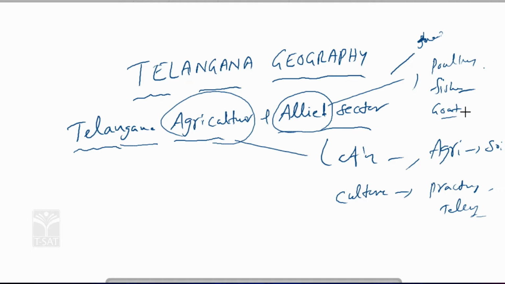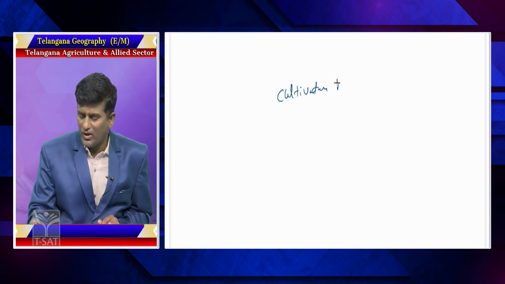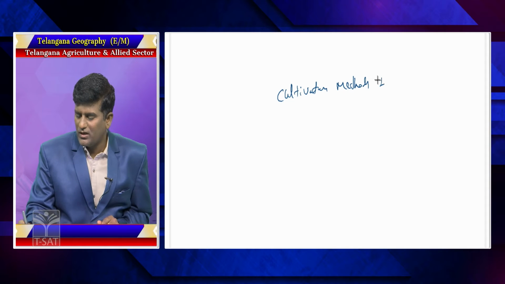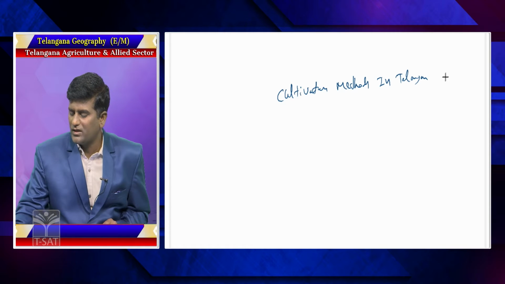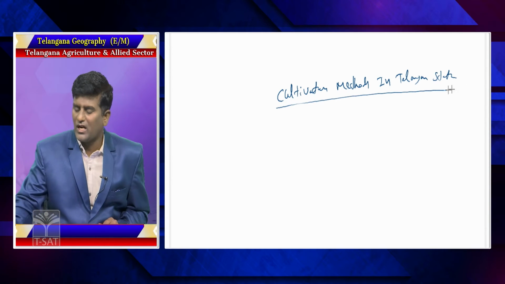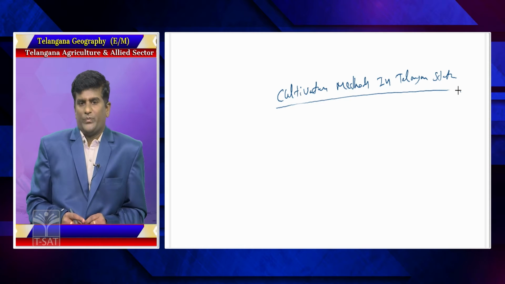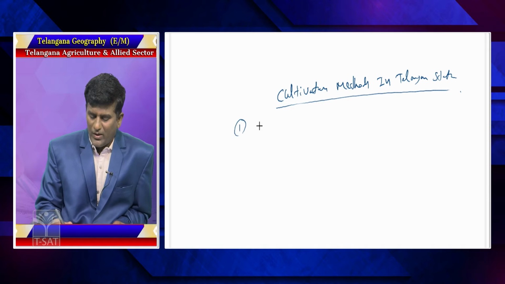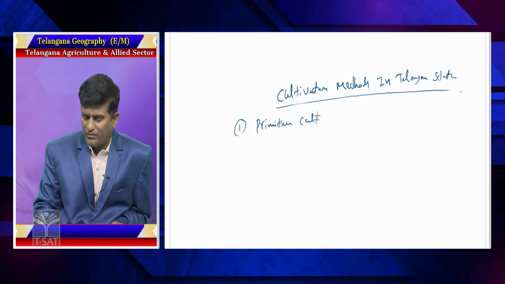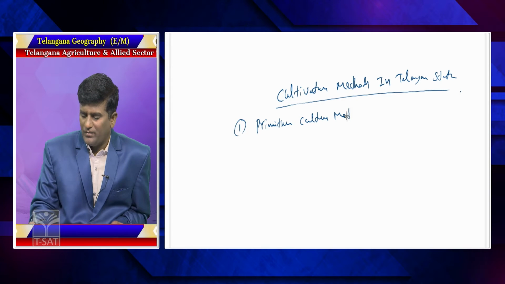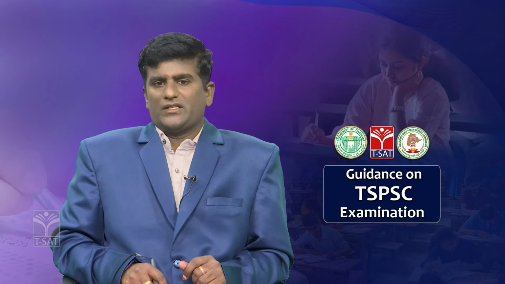So, what are the agriculture cultivation methods in Telangana state? First of all, it is the primitive cultivation method. It is one of the oldest cultivation methods in India as well as Telangana state.